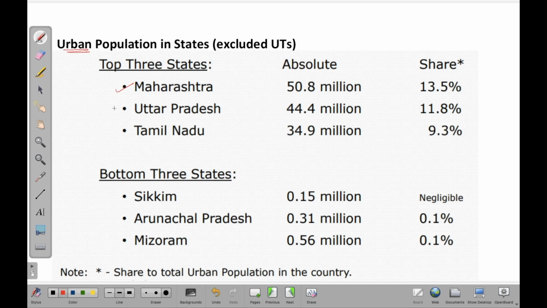Top three states are Maharashtra, UP and Tamil Nadu. 50.8 for Maharashtra, 44.4 for UP, and for Tamil Nadu it is 34.9 million. These are the percentage allocations, and these percentages are percentage population of Maharashtra urban to the percentage population of India urban, right? Remember this for that. Bottom three states are Sikkim, Arunachal Pradesh, Mizoram, and the respective people are 0.15 million, 0.31 and 0.56 million people.